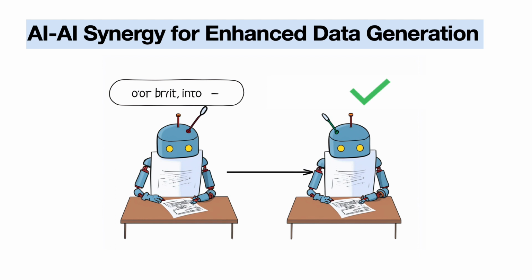To further enhance the quality and the diversity of our synthetic data, we propose AI-AI synergy. This involves using LLMs to generate initial examples, which are then filtered using a downstream baseline model. The filtered examples are then used to train a new downstream model. This data augmentation framework combines the strengths of both AI models, resulting in more accurate and diverse synthetic data. This approach not only improves the quality of the data, but also reduces the time and cost required for manual data labeling.